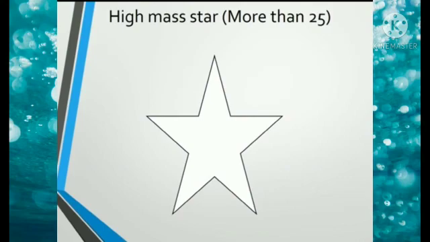Third, end stages of stars having mass larger than 25 times the mass of the sun. These stars evolve like the stars in the second group, but after the supernova explosion, no pressure is capable of balancing their huge gravitational force, and they continue contracting forever.